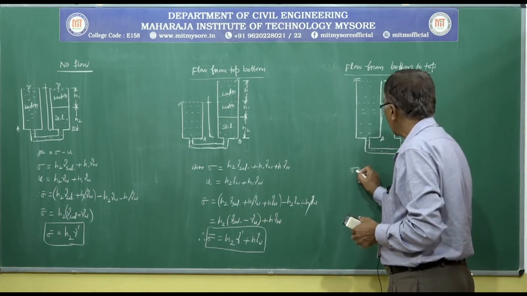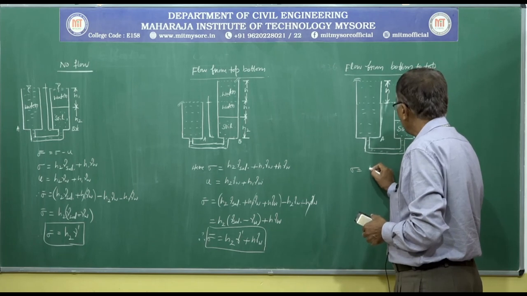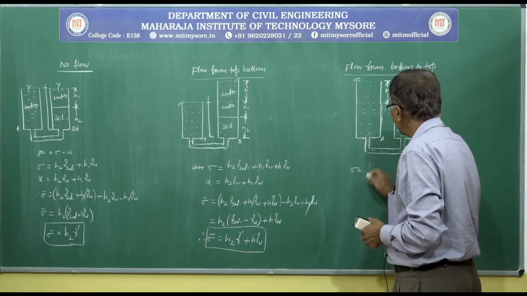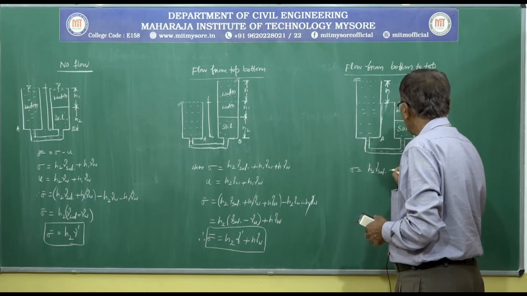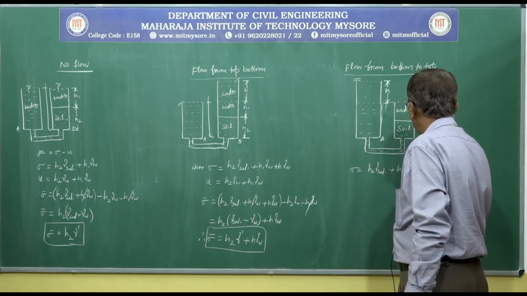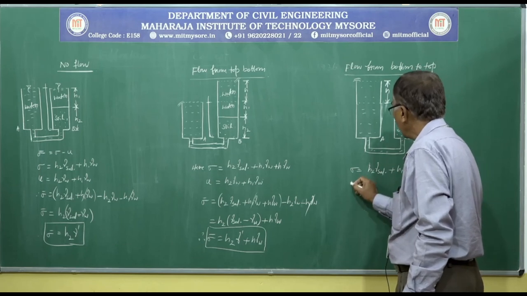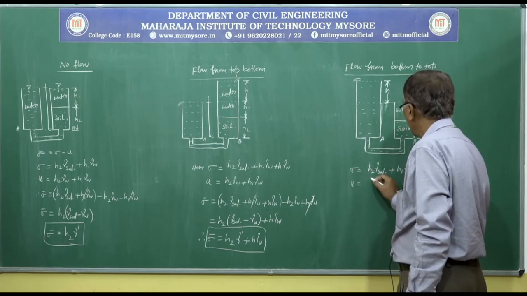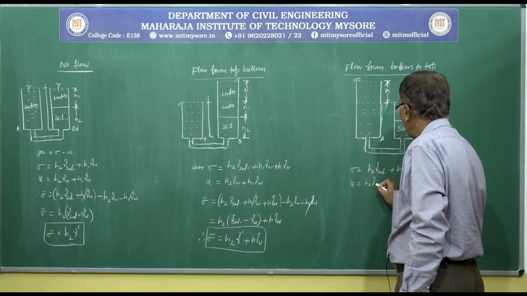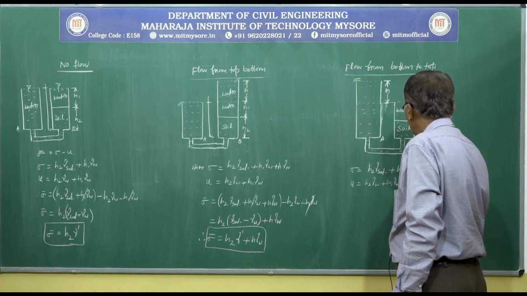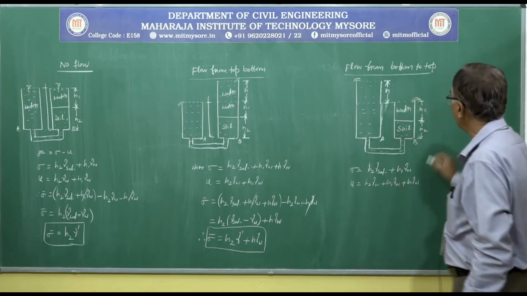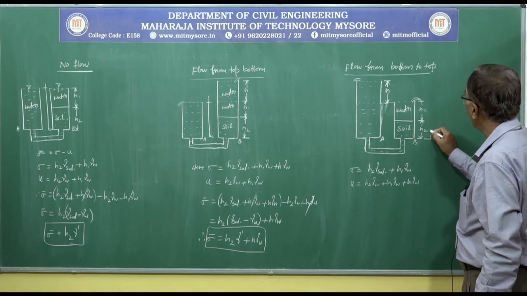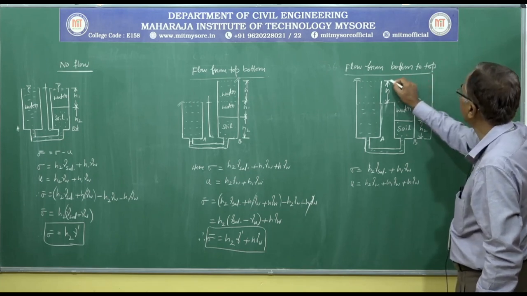Here total stress is equal to H2 into gamma saturated plus H1 into gamma W, whereas pore water pressure U is equal to H2 gamma W plus H1 gamma W plus H gamma W. If you insert a piezometer here, water will rise up to this level.